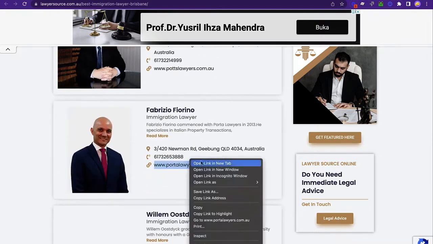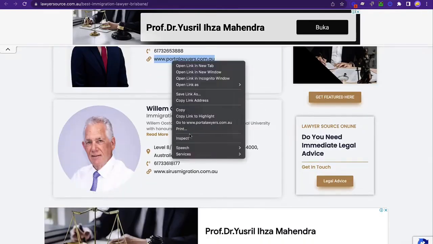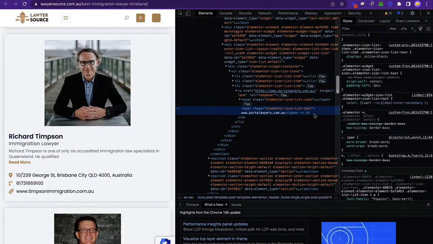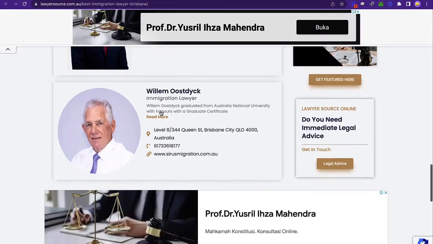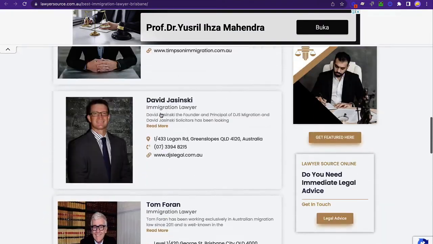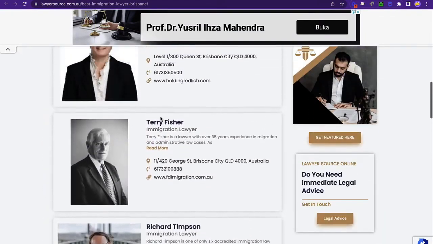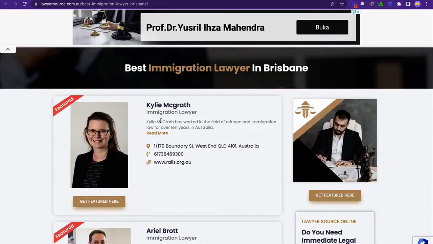I mean, all these links link out to this lawyer firm. So let me see if they are actually do follow or no follow. Let's see, they are do follow. So I would assume these lawyers most likely will be paying to be here. Not too sure, I don't want to insinuate anything, but I think you can see the opportunity here, right?